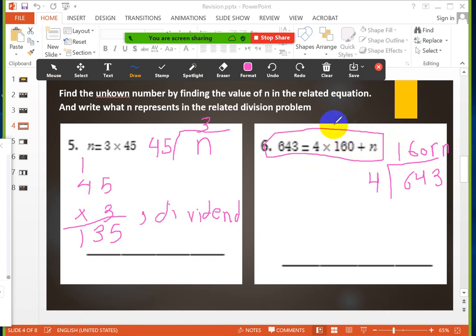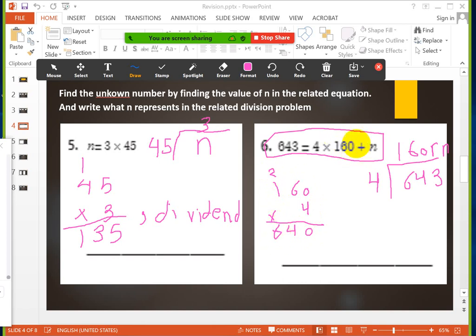First thing, I will multiply those numbers, 160 with 4. Let's multiply it. 4 multiply 0 equals 0. 4 multiply 6 equals 24, so I'll put 4 here and 2 above the tens. 4 multiply 1 equals 4 plus 2 equals 6.